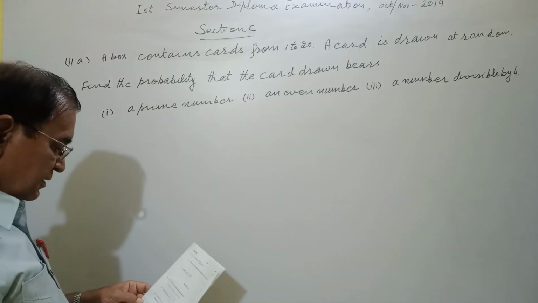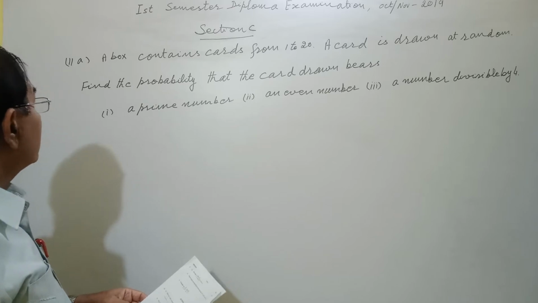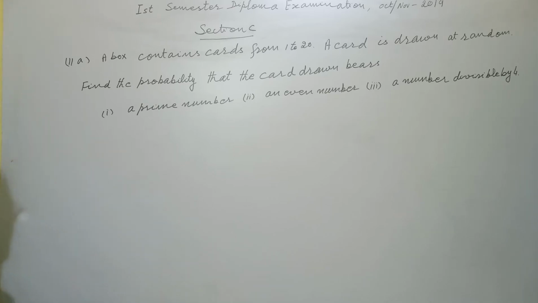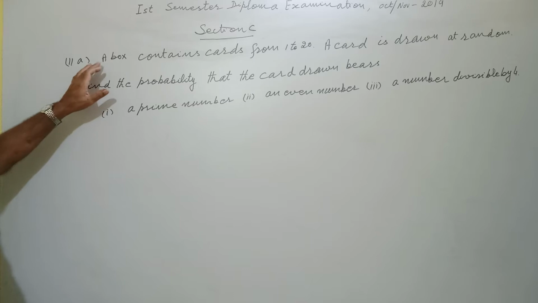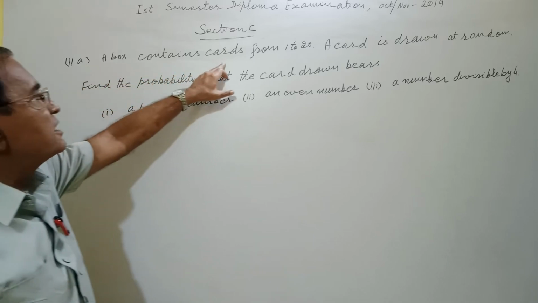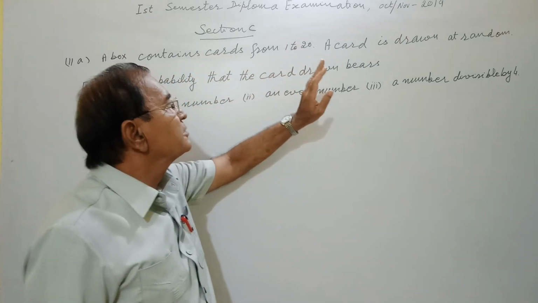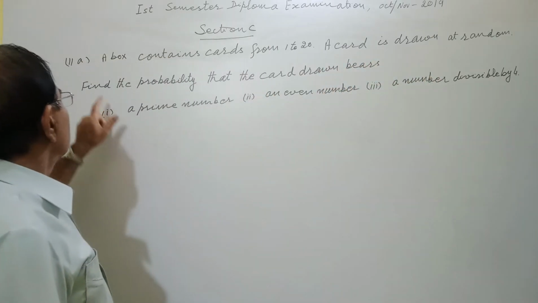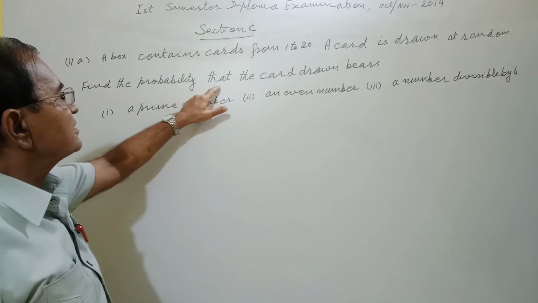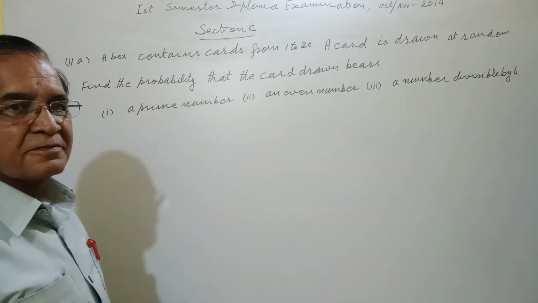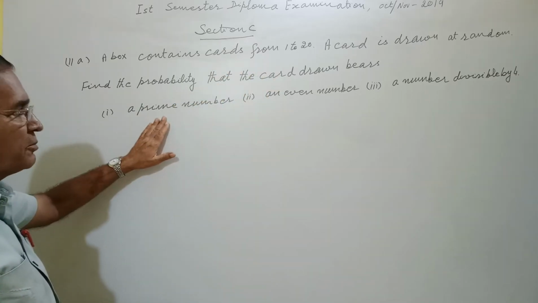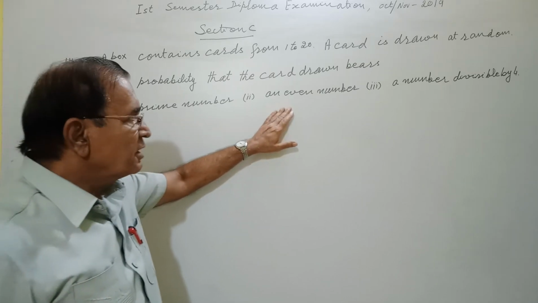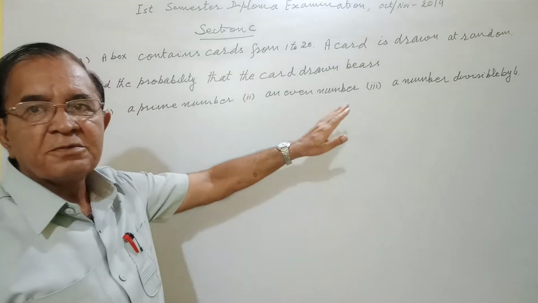So section C, 11 sum A part. The question is: a box contains cards from 1 to 20. A card is drawn at random. Find the probability that the card drawn bears a prime number, an even number, a number divisible by 4.